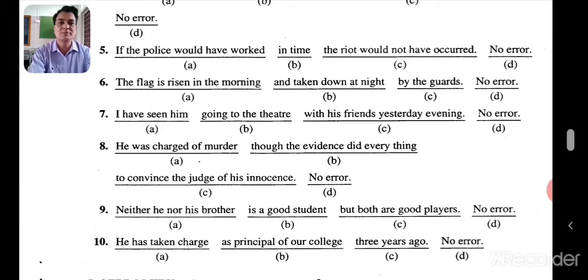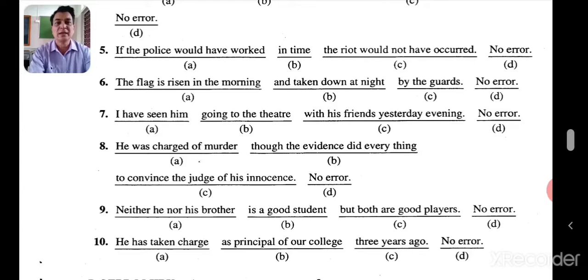So let's go to the next one now. Neither he nor his brother is a good student, but both are good players. No error. Neither he nor his brother. Well, here no error. Okay, it's quite clear. No error there. Neither he nor his brother is a good student. So no error.